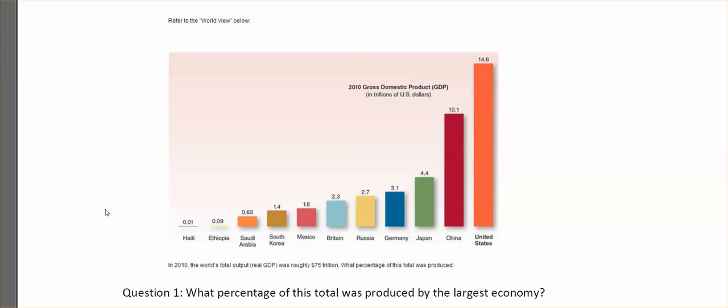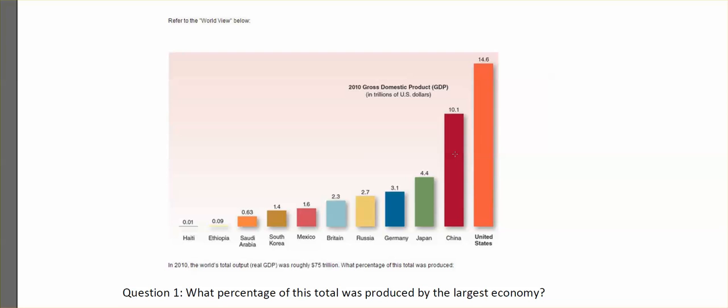Therefore, in this question, you can see this photo. Each country is ranked by the size of the GDP. So how can we read this graph? The length of the graph measures the relative size of the GDP. So Haiti, the first country here, obviously has the lowest GDP, so it means Haiti is the smallest economy. How about the U.S., United States? It has 14.6 and it has the highest rectangle, so that means the United States has the largest economy.